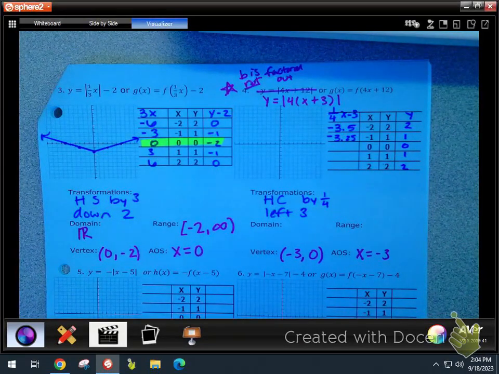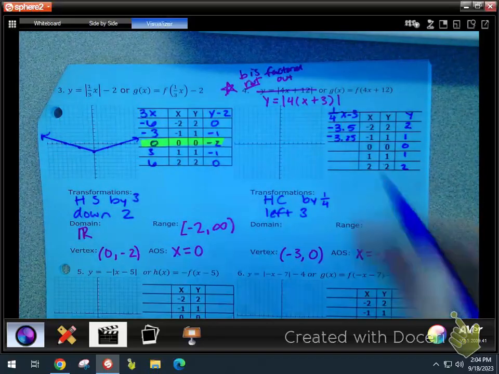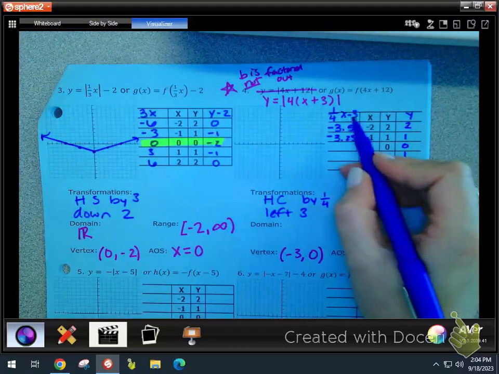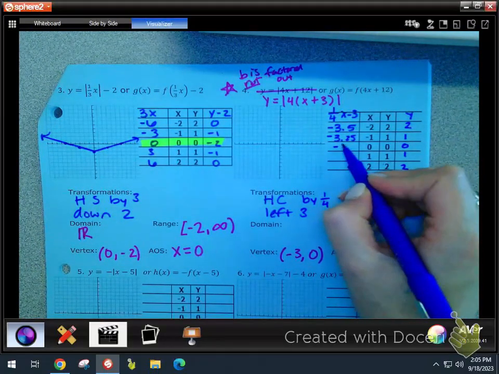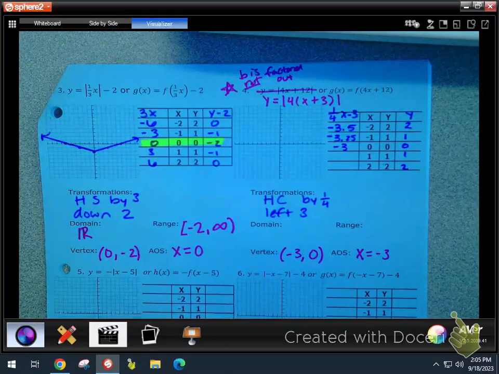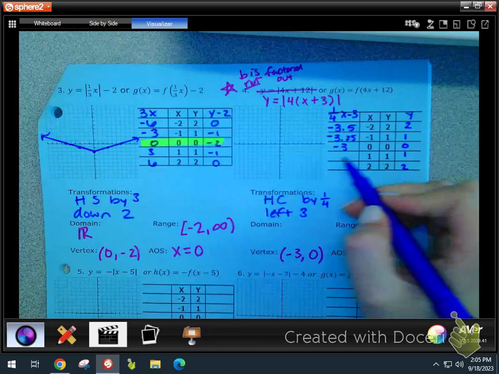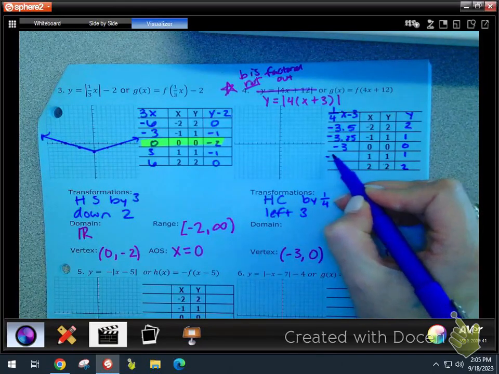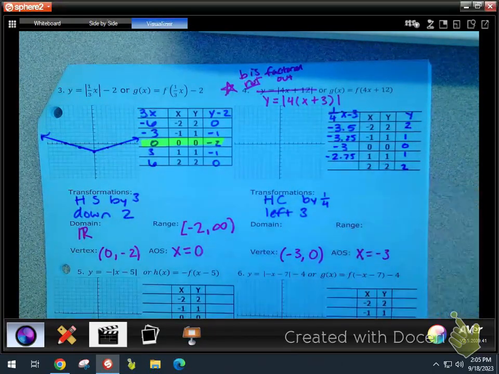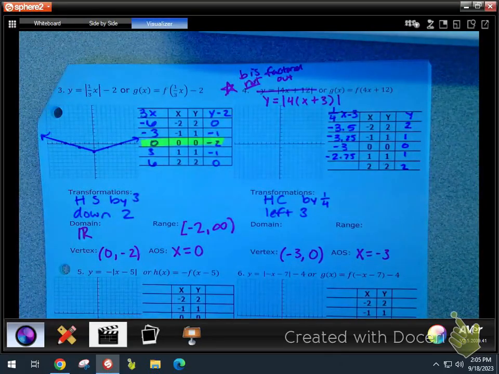I like that one. 0 times 1/4 is 0, minus 3, negative 3. 1 times 1/4 is 0.25, minus 3 is negative 2.75. Thank you, mental math people, for carrying us on these decimals.